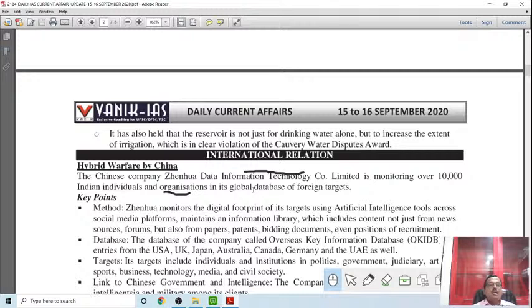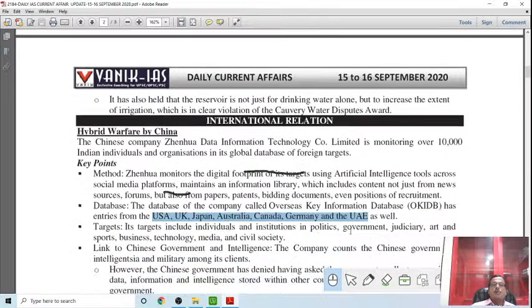OKIDB has entries from USA, UK, Japan, Australia, Canada, Germany, and United Arab Emirates as well. Not only India, it also keeps focusing on countries like these. Targets include individuals and institutions in politics, government, judiciary, art, sports, business, technology, and civil society.